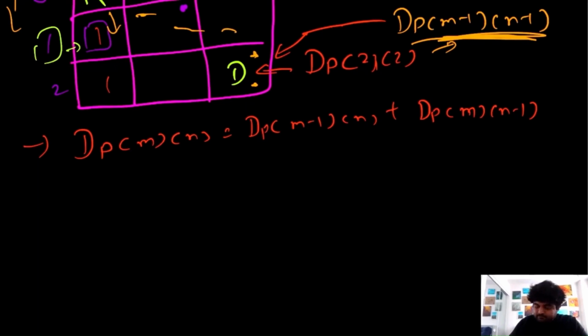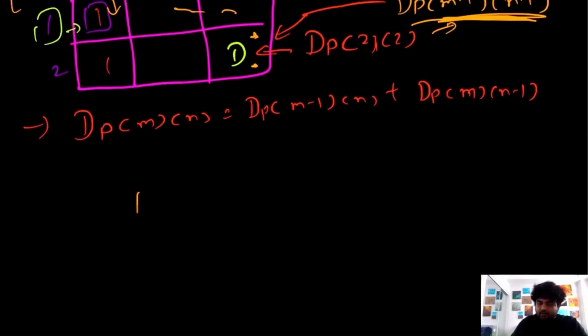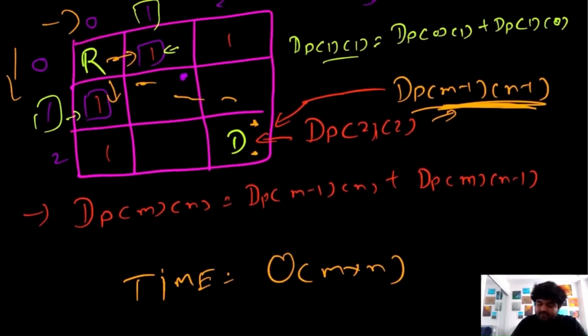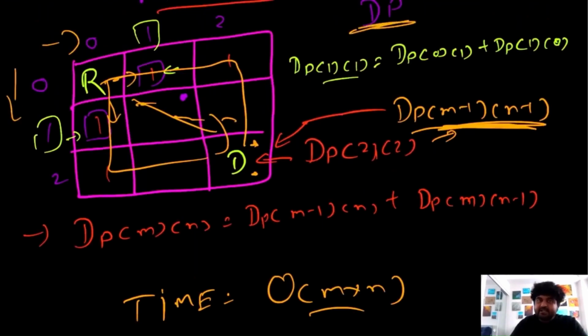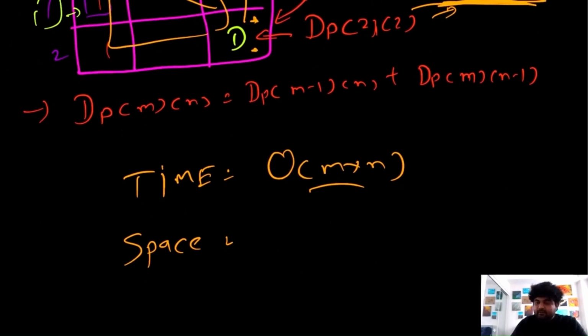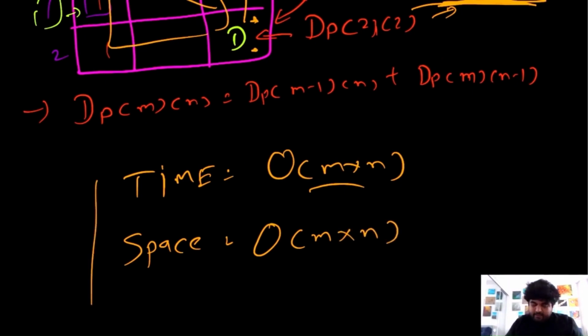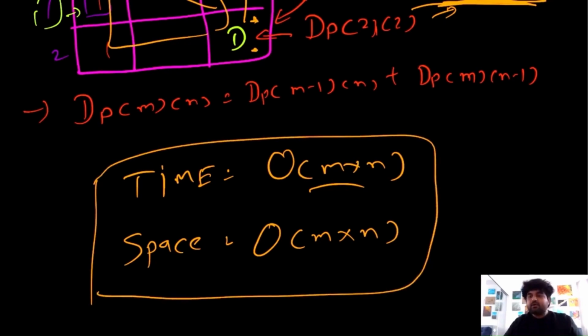Now let's see what the time and space complexity would be. Time complexity would be big O of m times n, because we need to iterate over this entire grid. And for space complexity, remember that we are creating this additional DP array, which is a 2D matrix, and we are giving the size as m and n. So space complexity would also be big O of m times n, and this would be our solution. Now let's move on to coding.